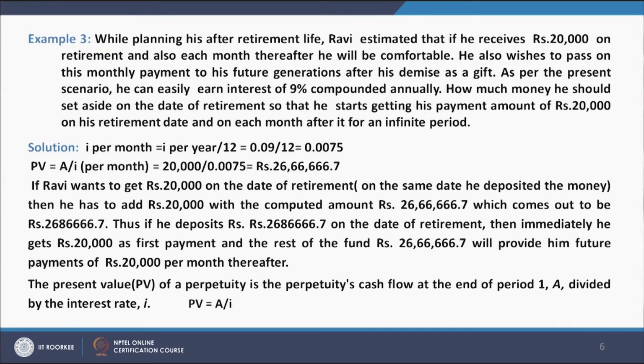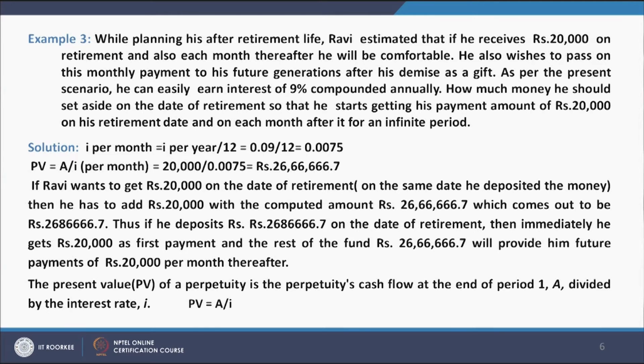Let us take example 3. While planning his after-retirement life, Ravi estimated that if he receives rupees 20,000 on retirement date and also each month thereafter, he will be comfortable. He also wishes to pass on this monthly payment to his future generations after his demise as a gift. As per the present scenario, he can easily earn interest of 9% compounded annually.